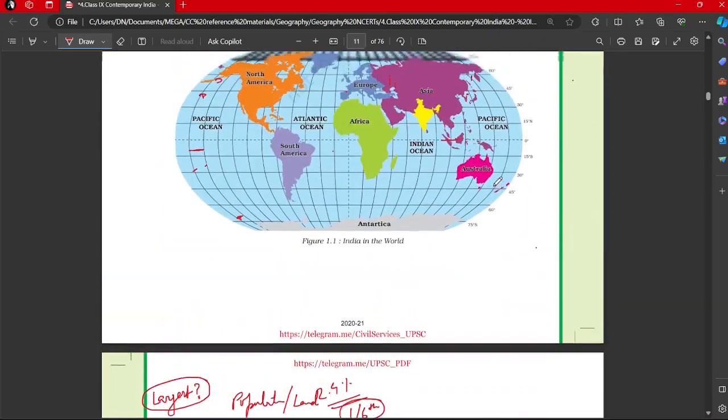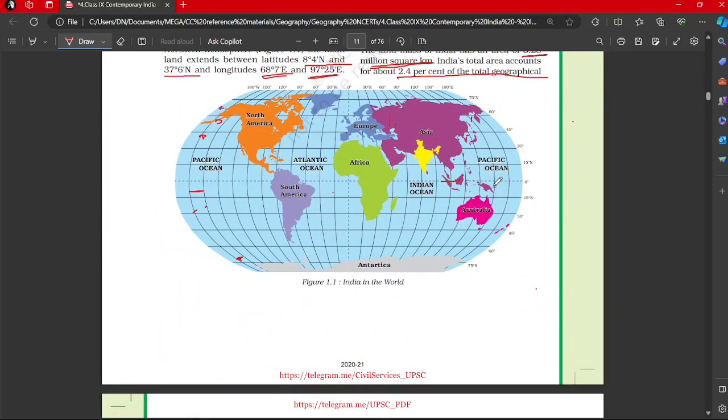If you know a little bit about the ancient history of India, through the western coast, India used to trade with Arabs, Africans, and Europeans.